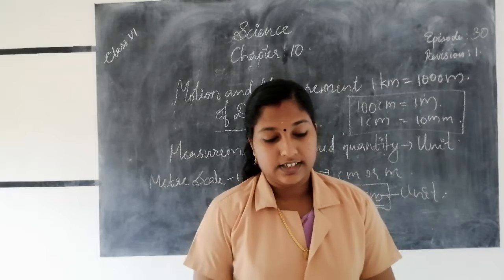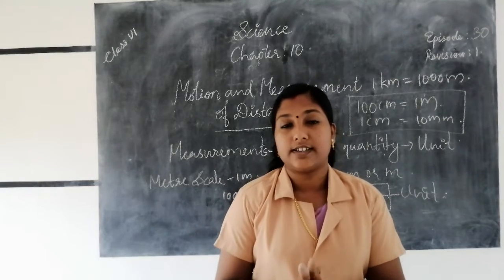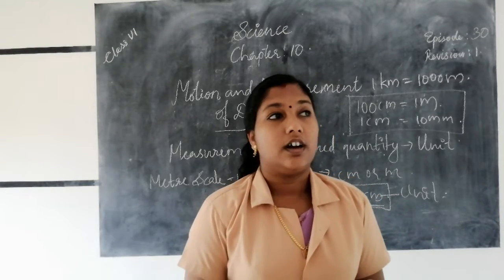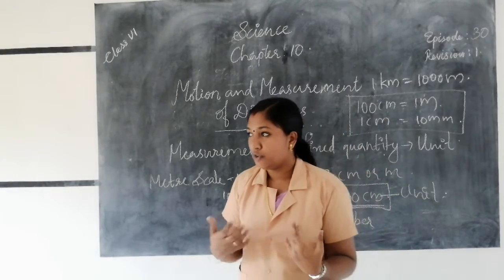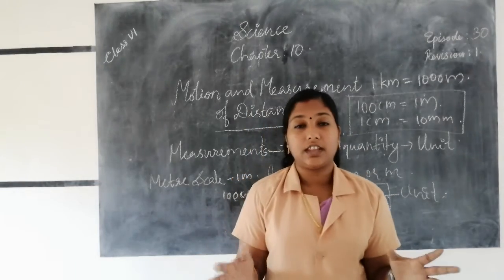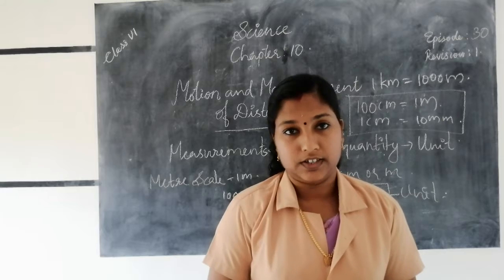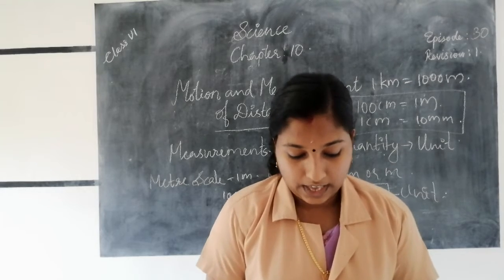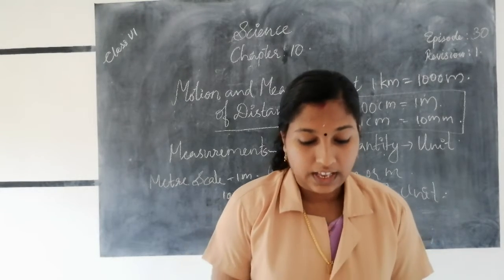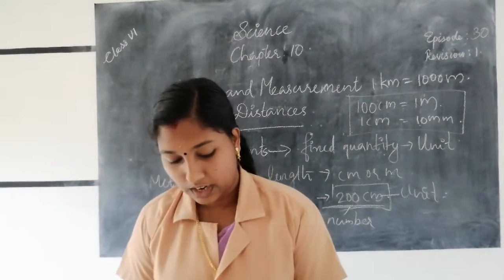These are some important factors to understand about how to measure length using a meter scale.